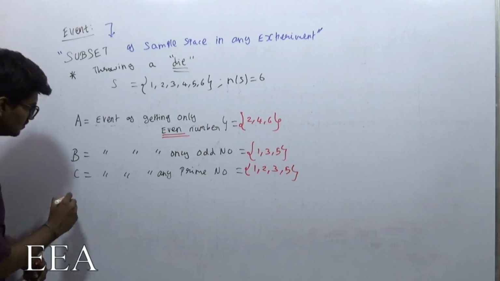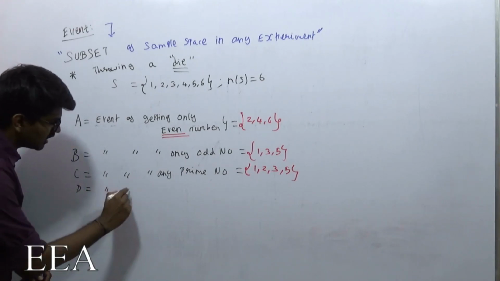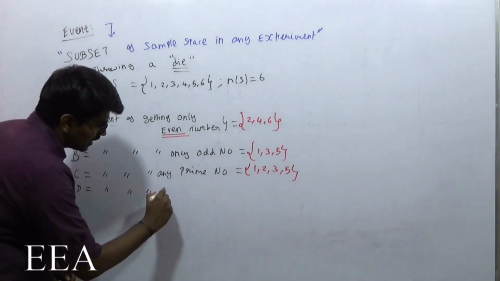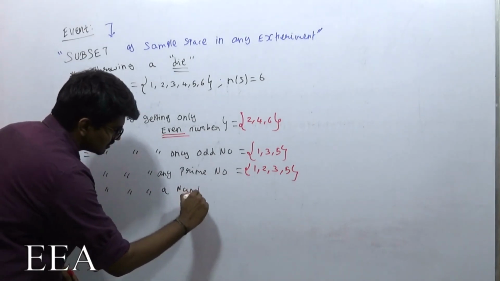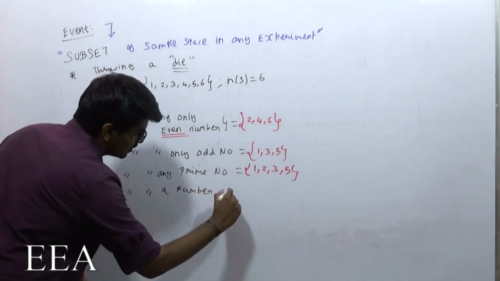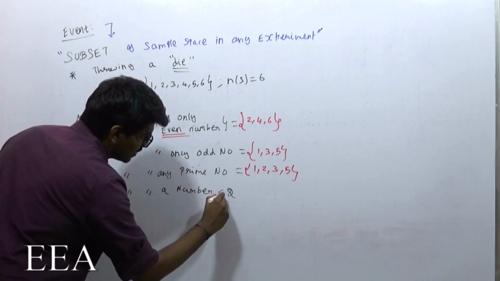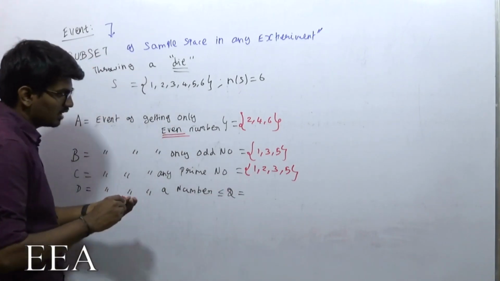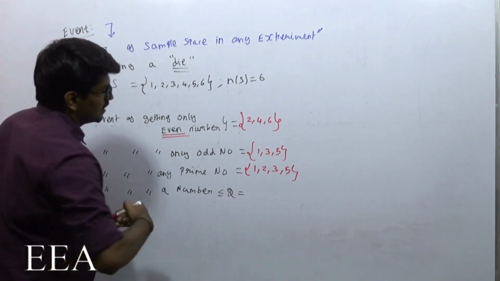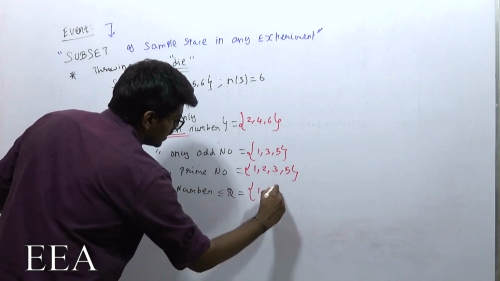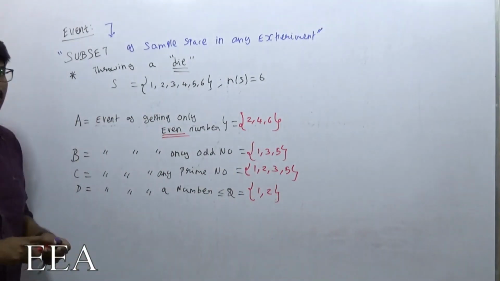Next, D. D is an event of getting a number less than or equal to 2. So what are the possibilities here? Either it could be 1 or it should be 2. So now I guess you would have understood.